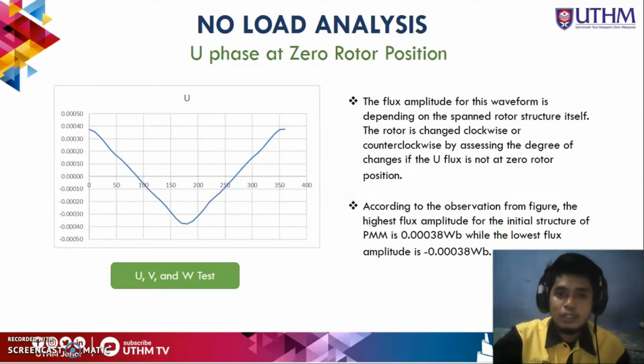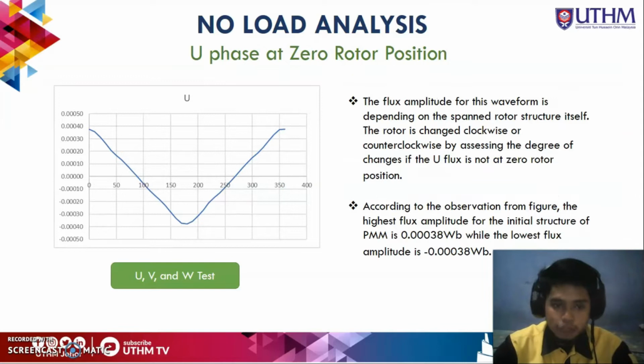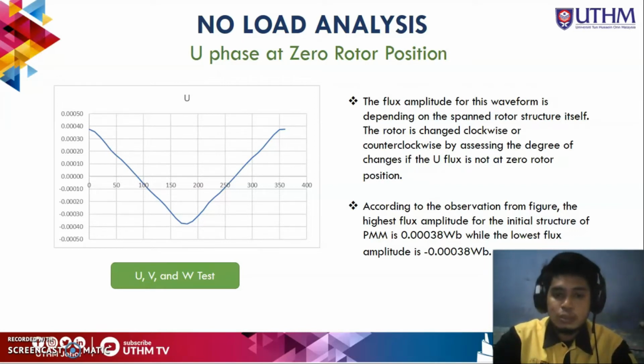For the U phase, as you can see, there is a U phase graph. According to the observation from the figure, the highest flux amplitude for the initial structure of PMM is 0.0038 Weber, where Wb stands for Weber, while the lowest flux amplitude is negative 0.0038 Weber. That's all for the U phase at zero lateral position.